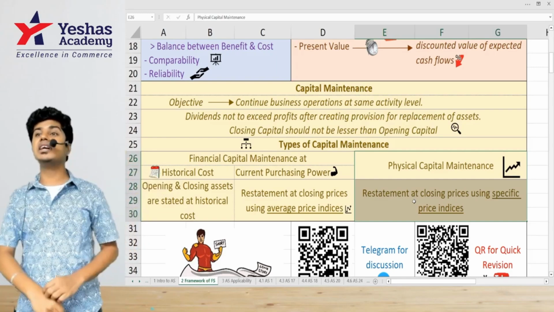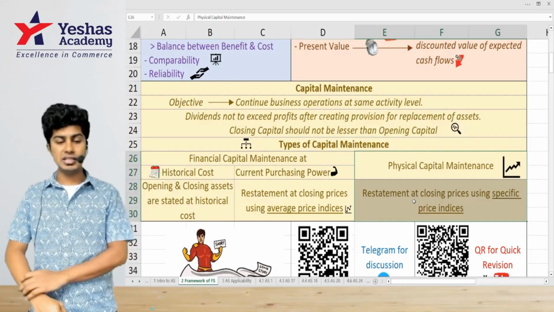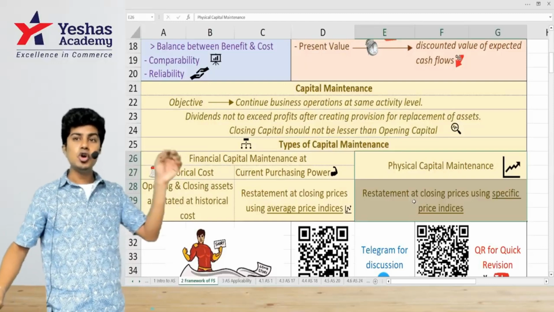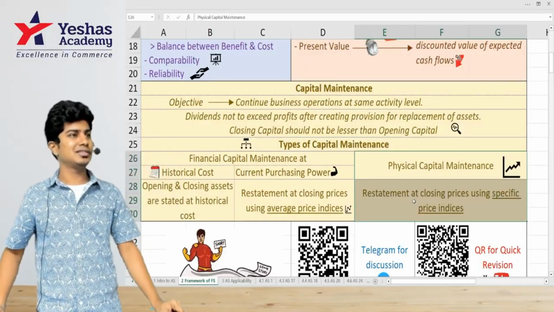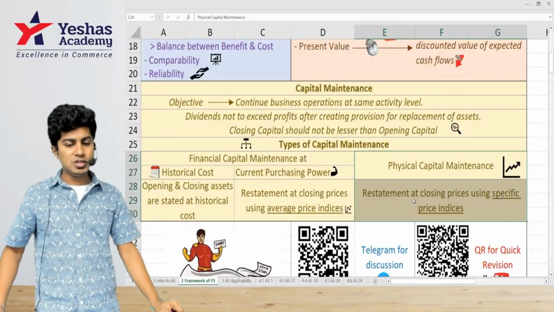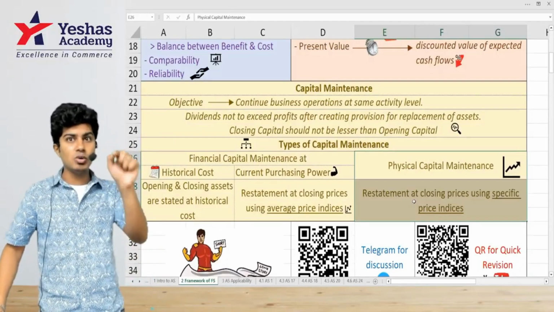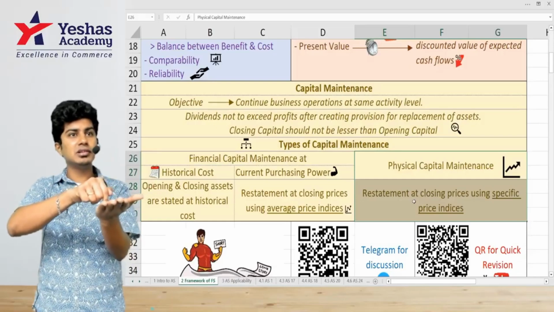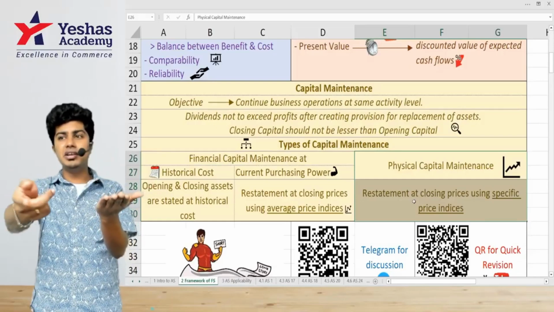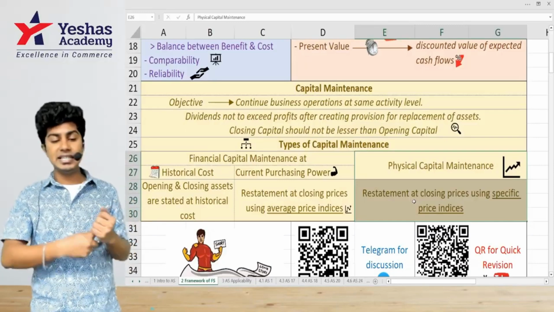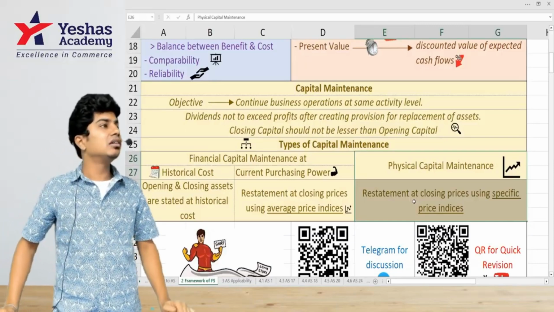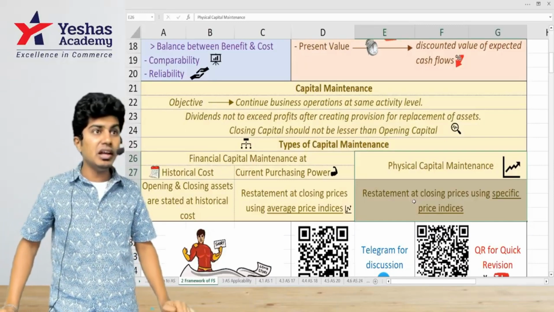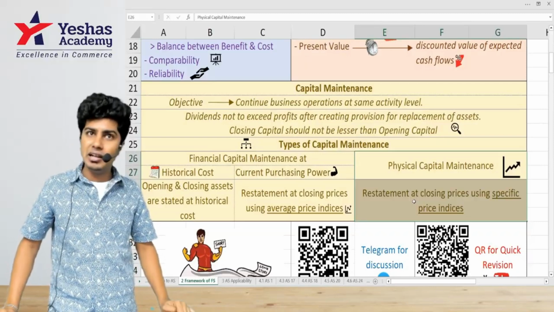What is that? Physical capital maintenance. Read that. Restatement at closing price, using specific price indices. Specific means what? I will go to the market and ask specifically for this product what is the price. You got it? They said 11. That is specific price indices. This is our physical capital maintenance.